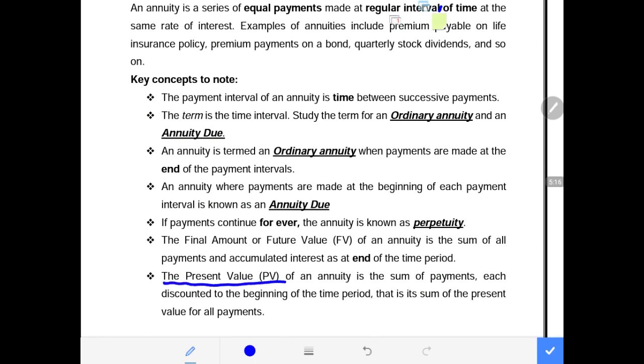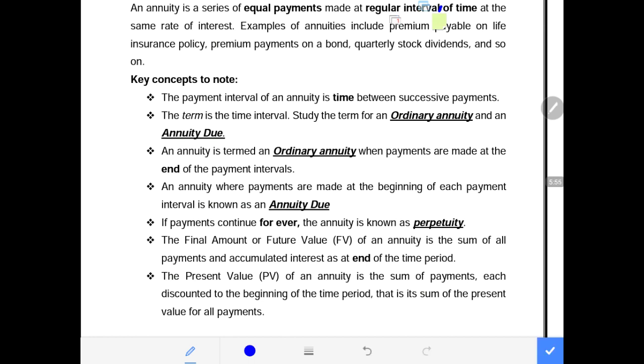The present value of an annuity is the sum of payments each discounted to the beginning of the time period, that is the sum of the present value of all payments. It is difficult to explain this to a first year student. What do we mean when you say discounting? When you do cost and management accounting 3, you will deal with the discounting of the future value into becoming the present value, but you'll also deal with the discounting where we have the future value and we want to know how much should be invested presently in order for us to reach the future value.